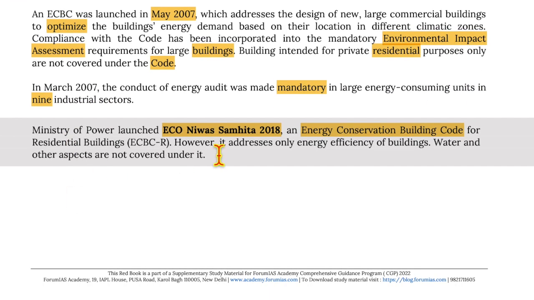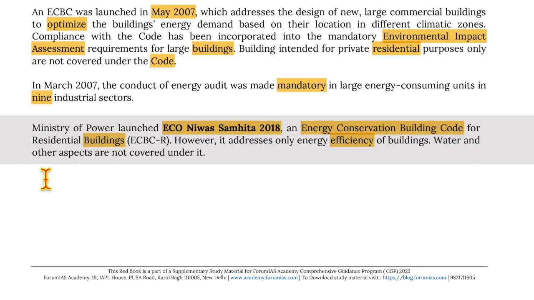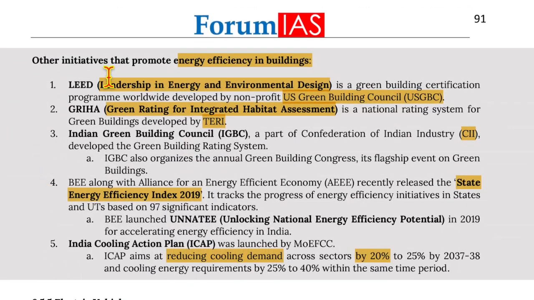The Ministry of Power launched Eco Niwas Samhita 2018, which is an energy conservation building code for residential buildings. However, it addresses only energy efficiency of buildings. Water and other aspects are not covered under it. Other initiatives that promote energy efficiency in buildings are LEED, GRIHA, Indian Green Building Council, State Energy Efficiency Index 2019, and India Cooling Action Plan. So under LEED, that is Leadership in Energy and Environmental Design, a Green Building Certification Program worldwide developed